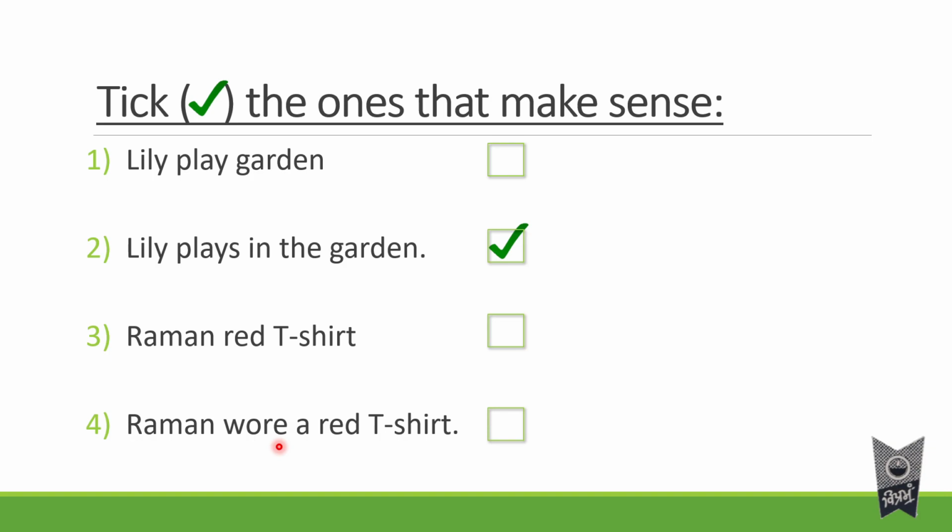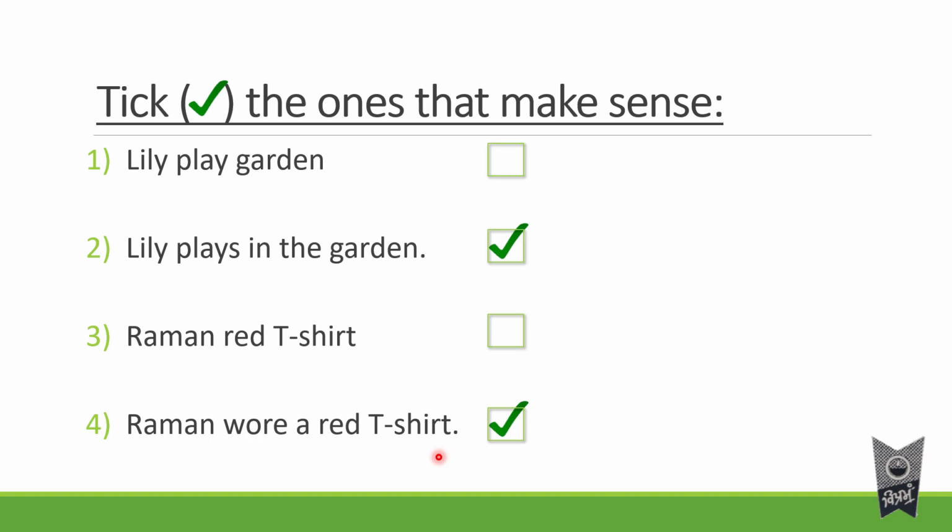Wearing means पहनना. तो पहले से ही पहन लिया तो wearing नहीं बोलेंगे, उसको बोलेंगे wore. W-O-R-E. So Raman wore a red t-shirt. So this makes the complete sense. This sentence makes a complete sense. So we will tick mark this.